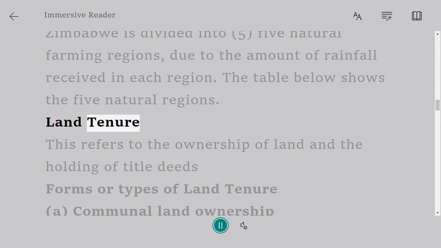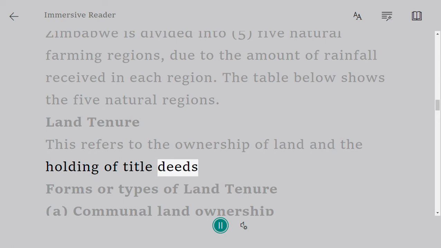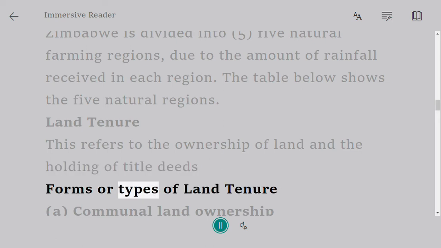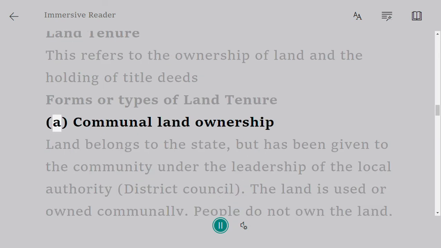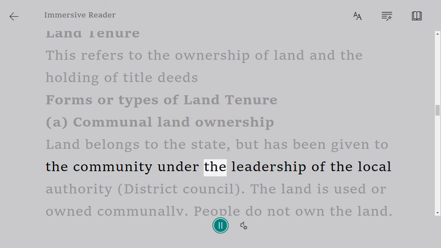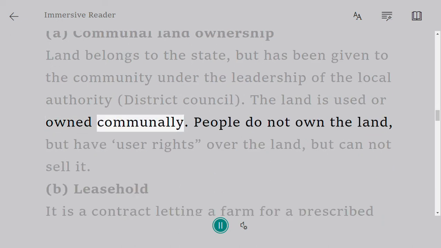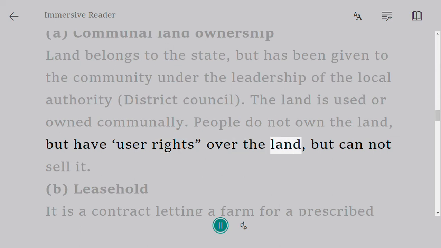Land tenure. This refers to the ownership of land and the holding of title deeds. Forms or types of land tenure. Communal land ownership. Land belongs to the state, but has been given to the community under the leadership of the local authority, district council. The land is used or owned communally. People do not own the land, but have user rights over the land, but cannot sell it.